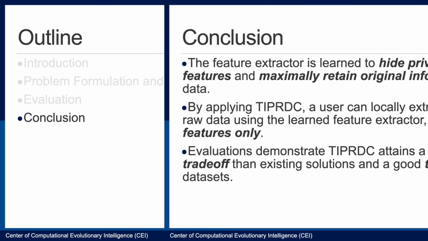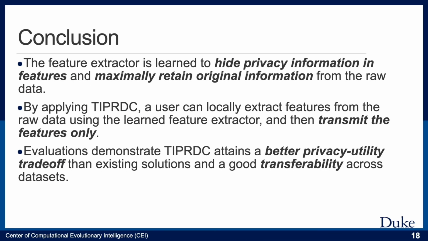To conclude our work, the feature extractor is learned to hide privacy information in features, and maximally retain original information from the raw data. By applying our method, a user can locally extract features from the raw data using the learned feature extractor, and then transmit the features only. Evaluations demonstrate our method attains a better privacy-utility trade-off than existing solutions, and a good transferability across datasets.